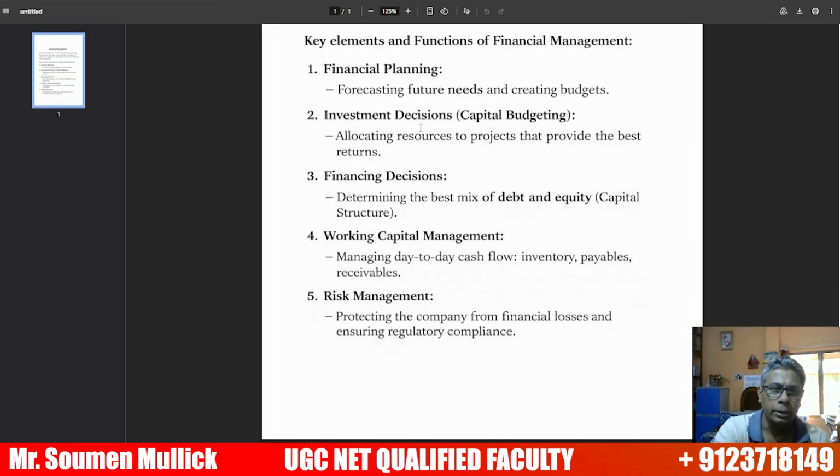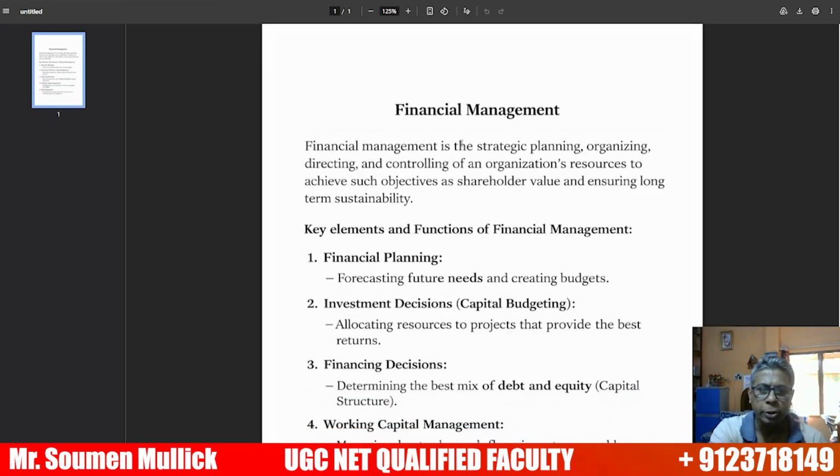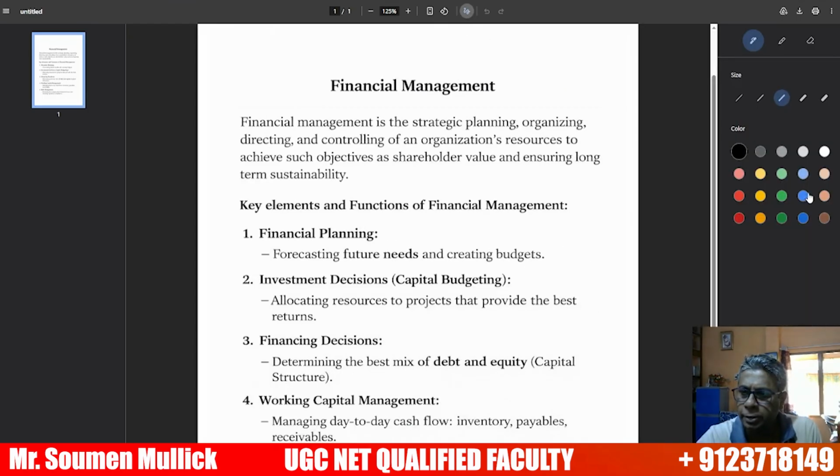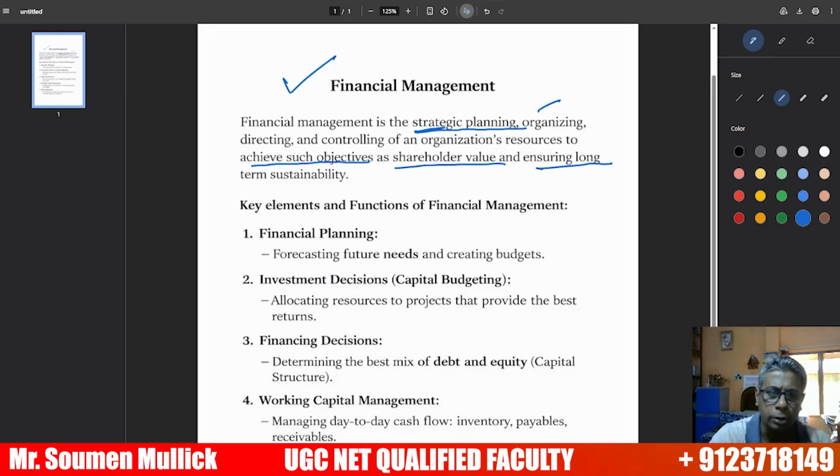Now we try to understand the financial management concept. What is the concept of financial management? Financial management is strategic planning, organizing, directing, and controlling of an organization's resources to achieve shareholders' value and ensure long-term sustainability. What are the key elements of financial management?